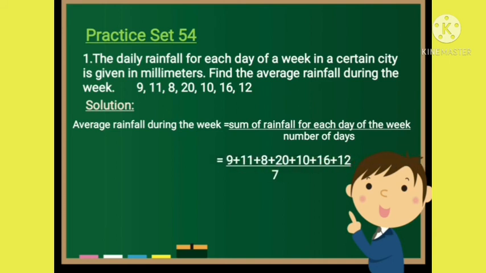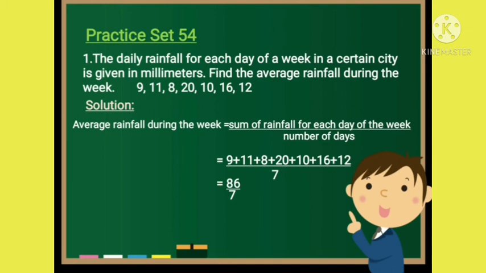Now, let us add the rainfall for each day of the week, that is 9 plus 11 plus 8 plus 20 plus 10 plus 16 plus 12 upon number of days, which is equal to 7.